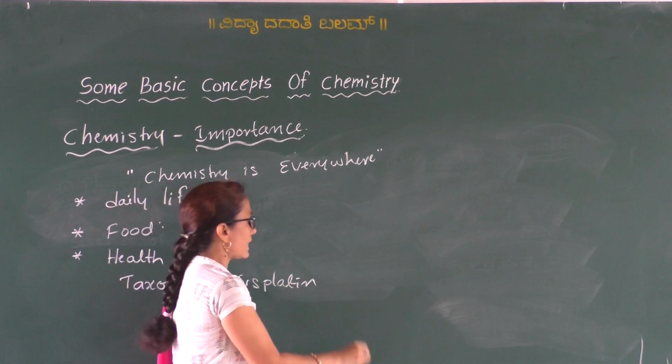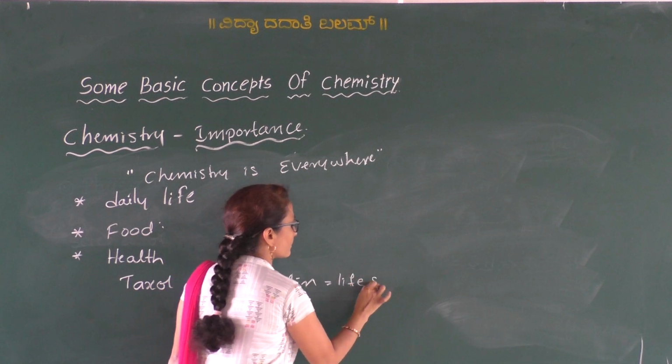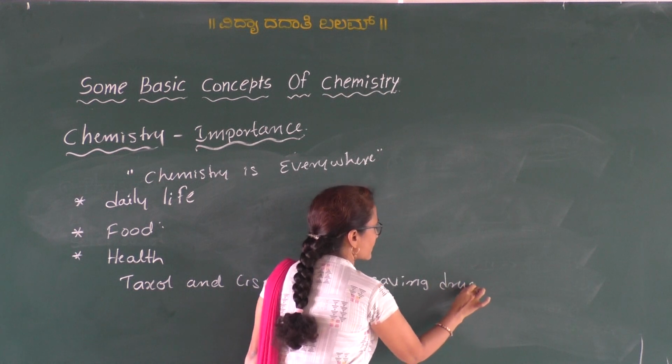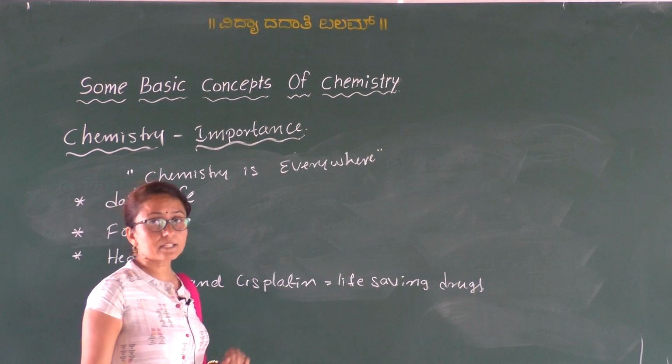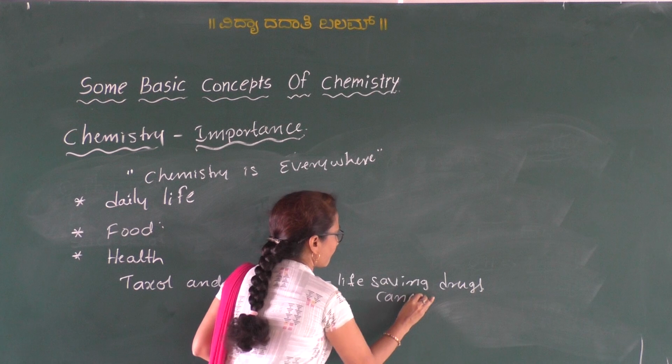So these are known as life-saving drugs. So these two chemicals, they are known as what? Life-saving drugs are used in the treatment of cancer.